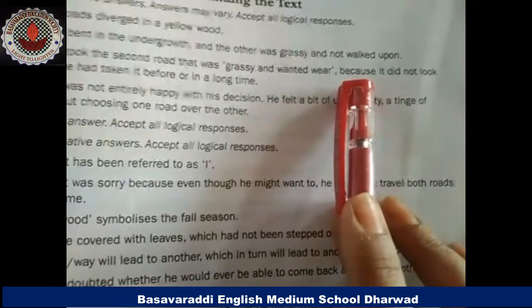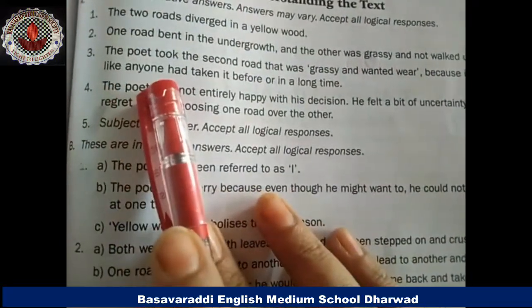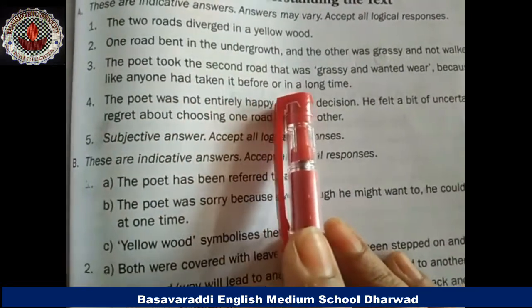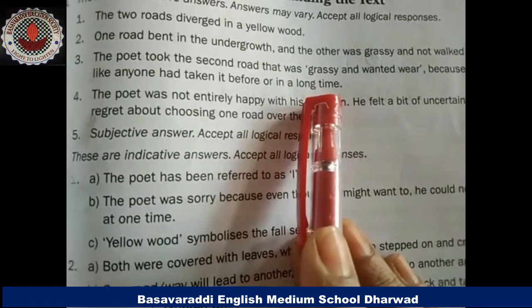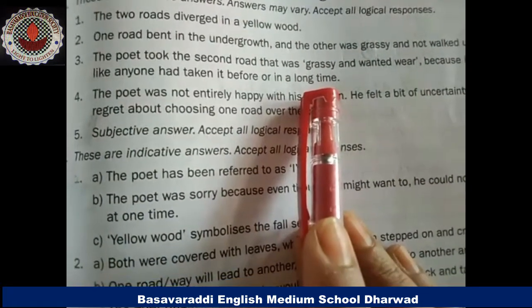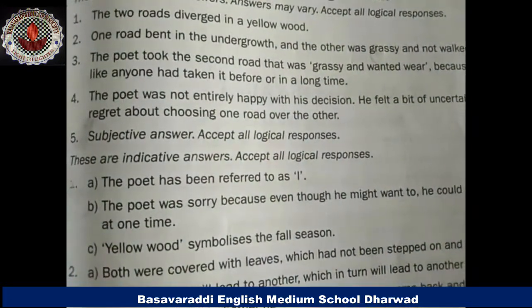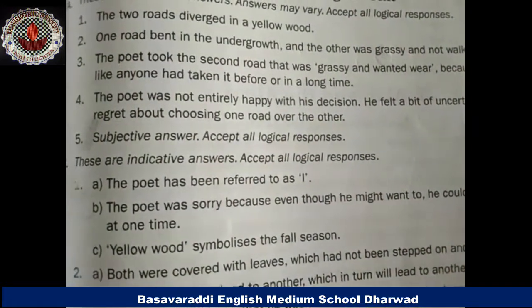Why had he chosen that? Because that road did not look like anyone had taken it before for a long time. Nobody had walked on it for a long time and the road was clear, that's why he had taken the second road. So next question, was the poet happy with his decision?